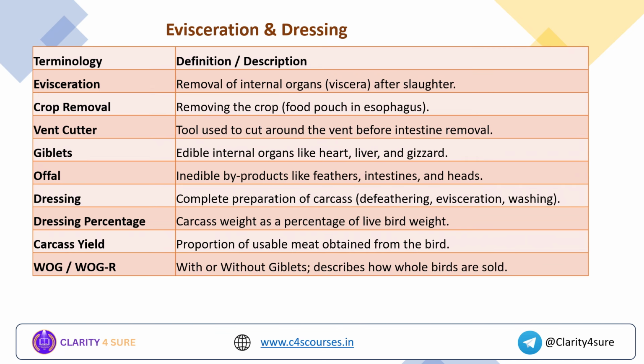Next comes evisceration and dressing. Evisceration is nothing but the removal of internal organs. The internal organs are known as viscera, and that is why it is known as evisceration after the slaughter process happens. Crop removal is the removal of the food pouch from the esophagus of a bird. That food pouch is known as the crop.